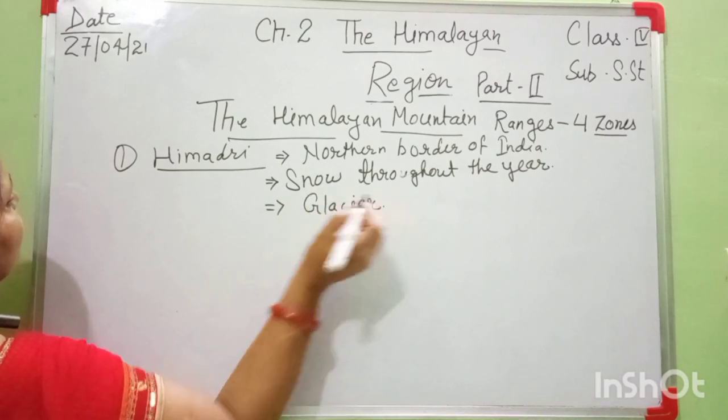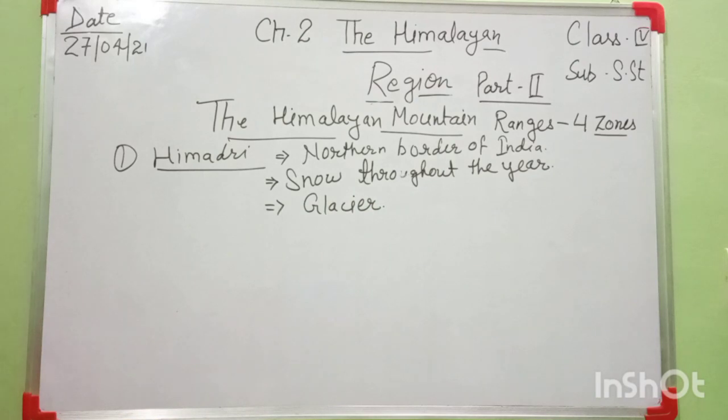Glaciers, what is the meaning of this word? Glacier means moving snow. Okay, moving ice. The moving mass of ice is called a glacier, and these glaciers are found in this part.